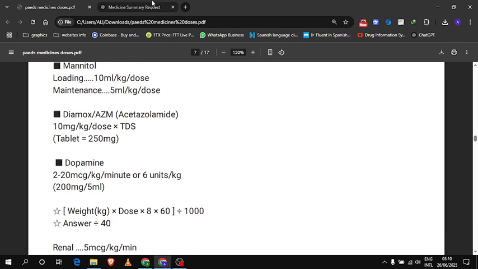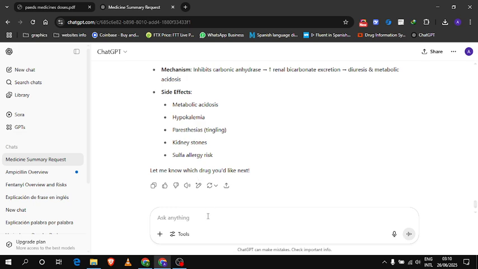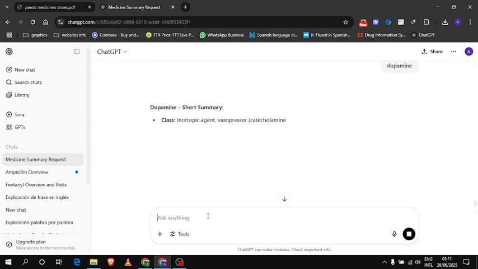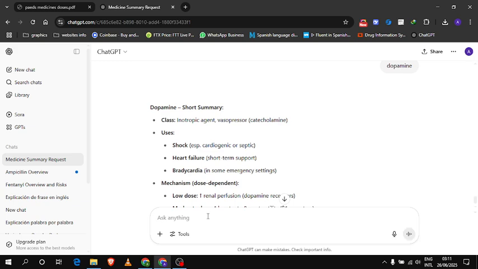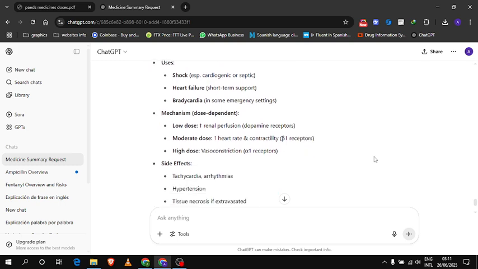Next is dopamine. We all know what dopamine is. It's a neurotransmitter in the brain. It is an inotropic agent, vasopressor, catecholamine. Uses: shock, cardiogenic or septic shock, heart failure, short-term support in bradycardia in some emergency settings. Mechanism: increases renal perfusion via dopamine receptors, and at moderate dose increases heart rate.